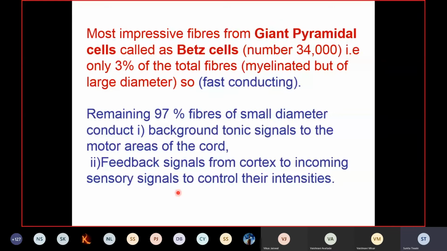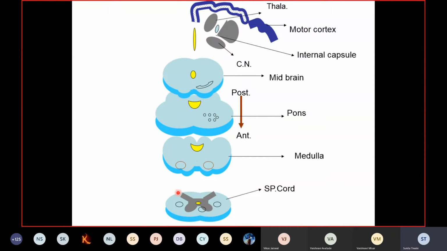And so accordingly, changes will be made when these sensory signals reach the higher level, that is in the cerebellum and also in the cerebrum, right? So that is the role of the other 97% of the fibers, providing background tonic signals and providing feedback signals to the incoming sensory signals. Follow? So these are the fibers which are descending down. Now come to the course of this pyramidal tract.